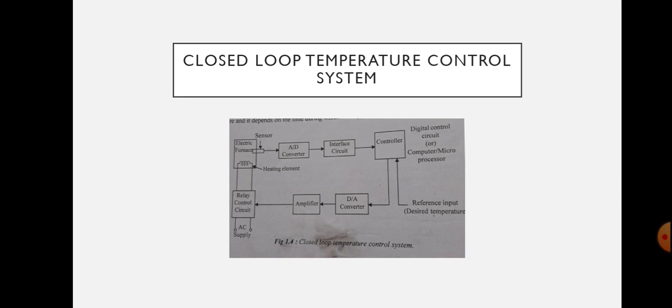Next, we can establish this traffic control system as a closed loop system. In the case of closed loop traffic control system, the density of the traffic is measured on all the sides and information is fed to the computer. The time slots of the control signals are decided by the computer based on the density of the traffic. That is, here the density of the traffic is measured by the computer and the time slots are given based on that traffic density. Since the closed loop system automatically changes the timings, the flow of vehicles will be better than in an open loop system.